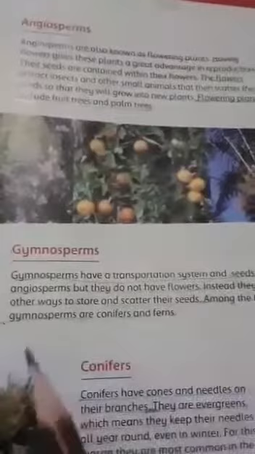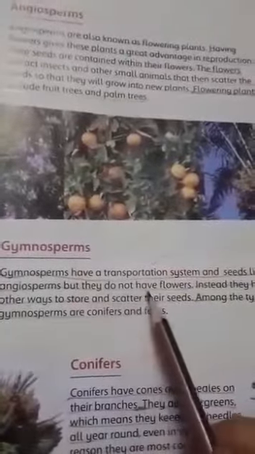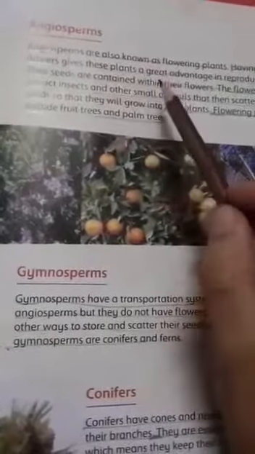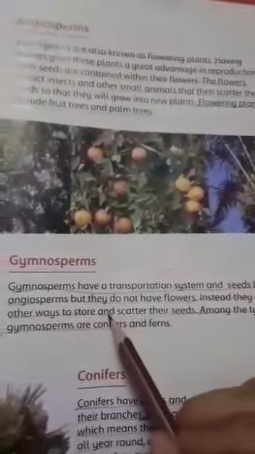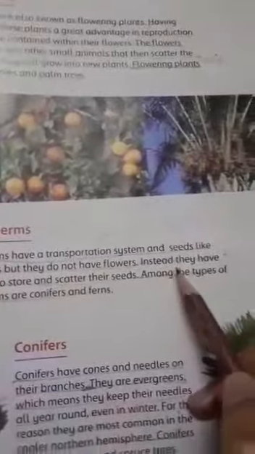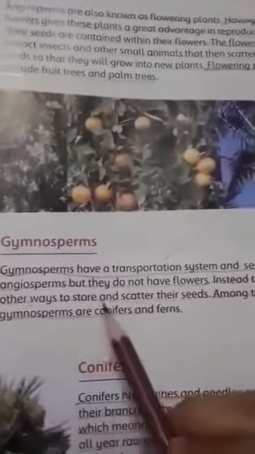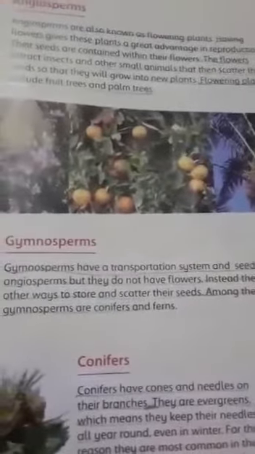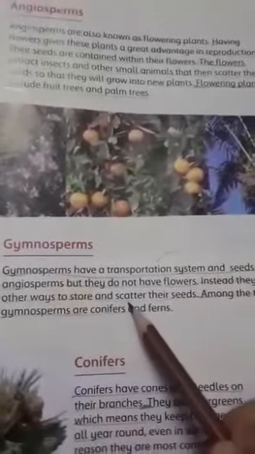But the difference is that gymnosperms do not have flowers. In angiosperms, plants have flowers, but in gymnosperms, plants do not have flowers. Instead, they have other ways to store and scatter their seeds.